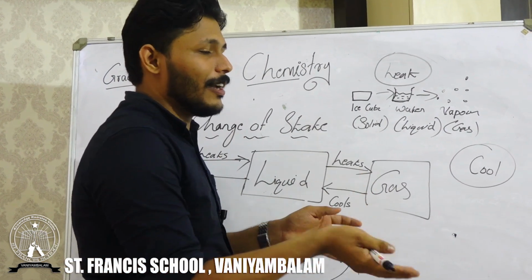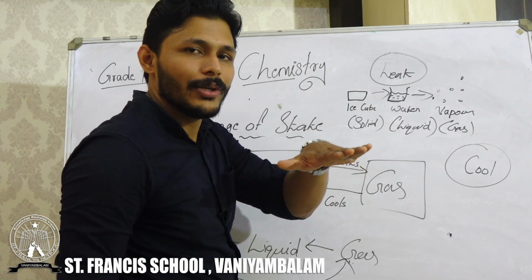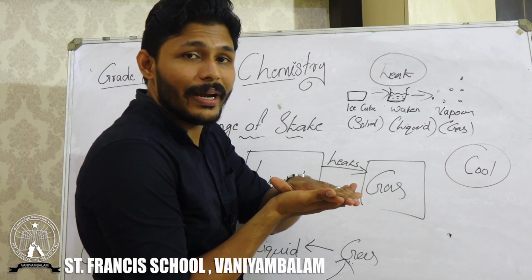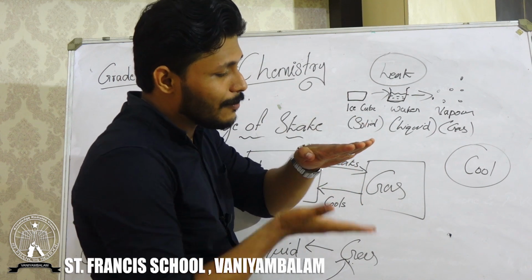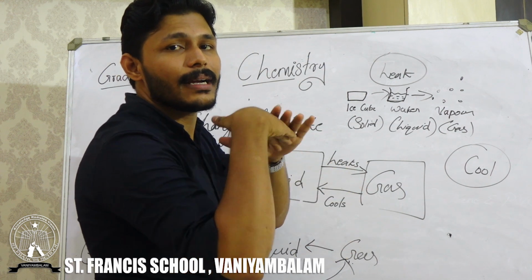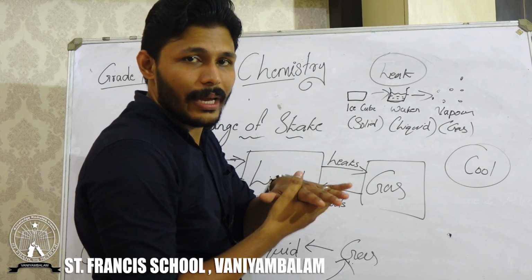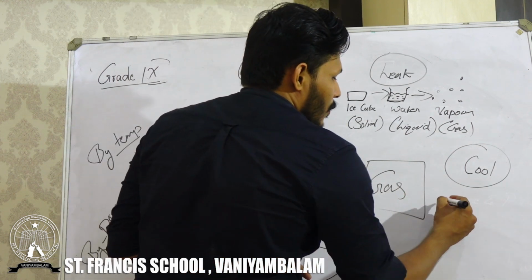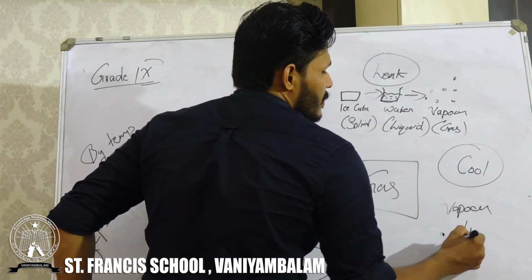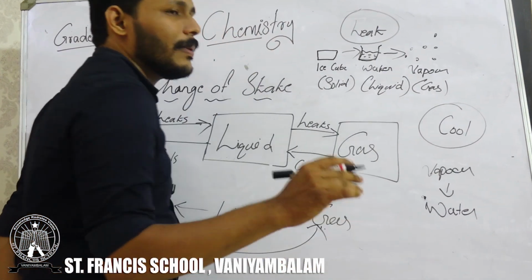If water vapors are going up and you just put your hand above that, that is enough. Your hand, this side, will become very wet. Why is it happening? Because when this vapor sits on your hand, it gets cooled and converts to a liquid state. Okay, so when you cool the vapor, what will happen? It will become water. Water means water droplets.